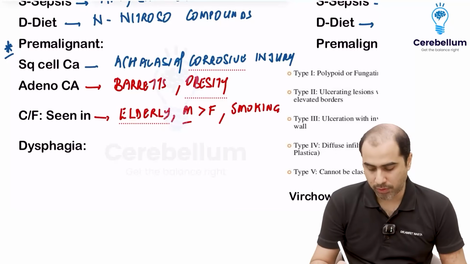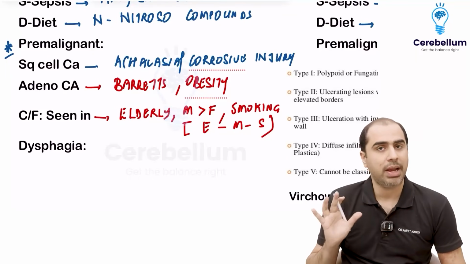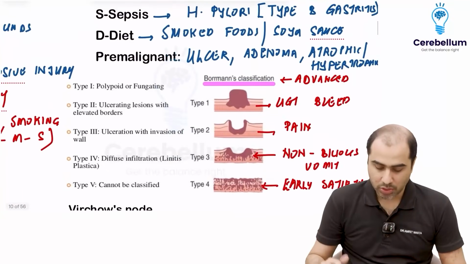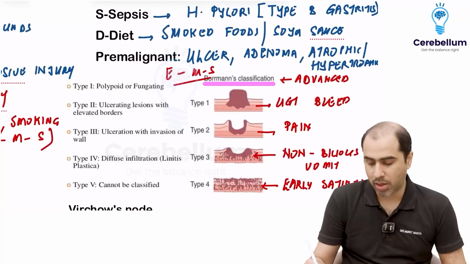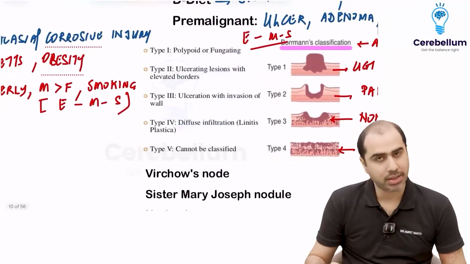So I always use this short form, elderly male smoker, or elderly smoker male. You see these words in your MCQ, think of a malignancy. So even stomach cancer, for that matter, is always going to be seen in elderly male smokers who will come with either an upper GI bleed or a non-bilious vomiting or early satiety.